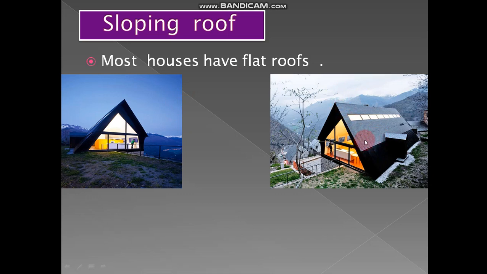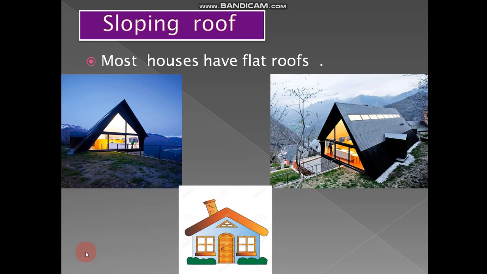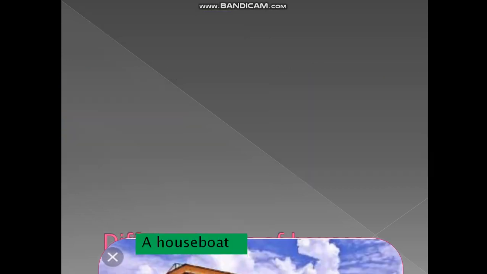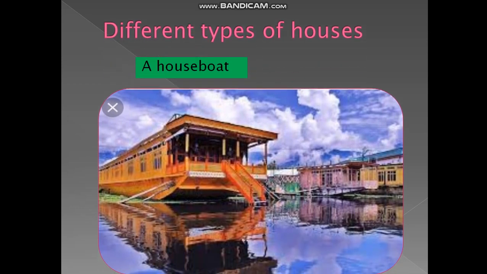And also they are using tiles on that. For the sloping roof, what are they using? They are using the tiles, like what we use for the floor. No, that one they are using for the roof. Why? Because the snow or rain will easily fall down. So that's why they are using them. So understood? People who are living in the mountains construct a sloping roof. Why? Because the rain or snow will fall very easily.